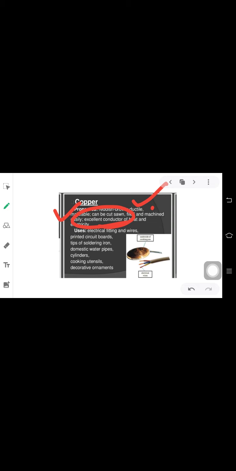Then comes where it is found. It can come as a 1 mark question. It is found in the Balaghat mines in Madhya Pradesh, Khetri mines in Rajasthan and Singhbhum district of Jharkhand. These are the leading producers of copper. I hope copper is clear to you all.